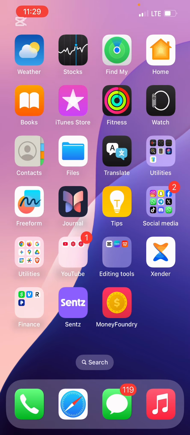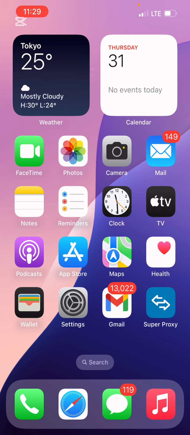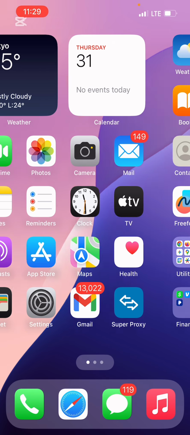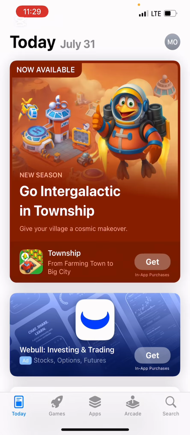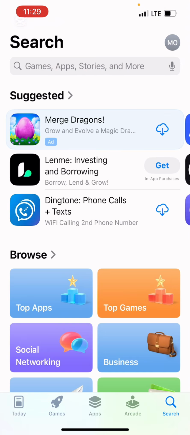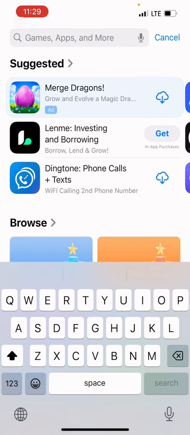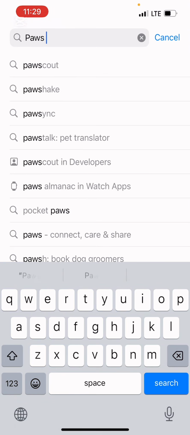The next thing we're going to be doing right now is to go towards our app store. But then I will not be able to access my app store. Why? Because of the proxy I'm using. So I'm going to turn off my proxy, right? Then let's go into my app store and let's go to the search bar. And now let's type the name of the app. The name of the app is called Pulse app.